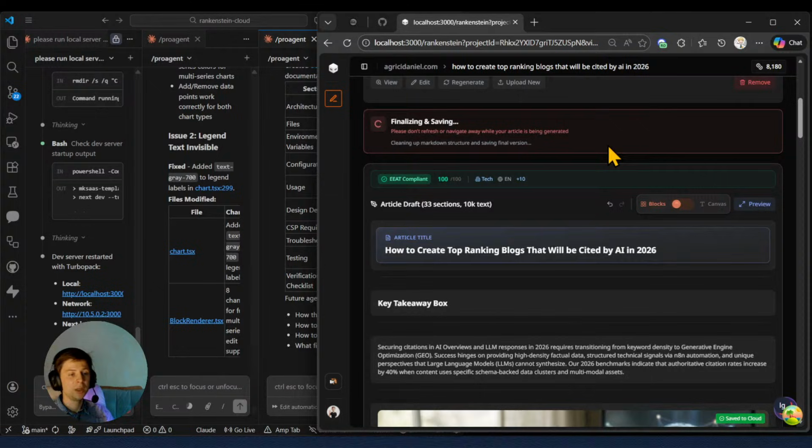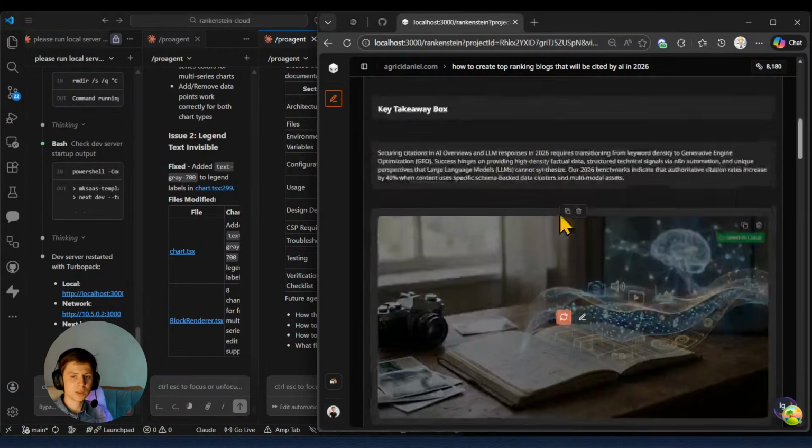Because from an EAT perspective, if you have words like "I promise you," you need to be very careful, depending, of course, on what specific niche you are in. It's important that our copywriting is compliant, we are good to go, and we have that green mark. This EAT compliance ensures that. Of course, we're going to make it even better on the go, but that's a good first check.